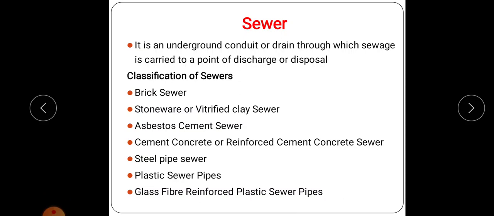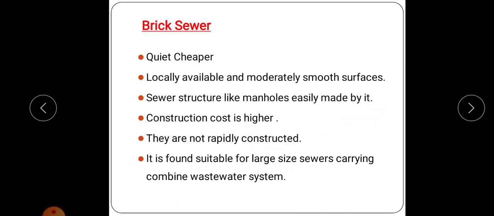Sewers are classified based on the material: brick sewers, stoneware or vitrified clay sewers, asbestos cement sewers, cement concrete or reinforced cement concrete sewers, steel pipe sewers, plastic sewer pipes, and glass fiber reinforced plastic sewer pipes. So we can discuss one by one.